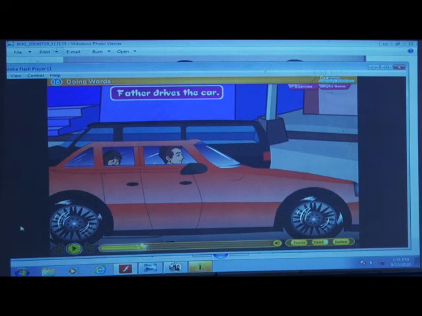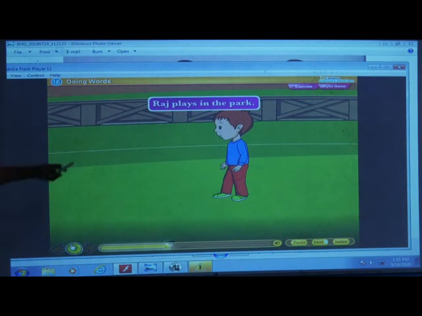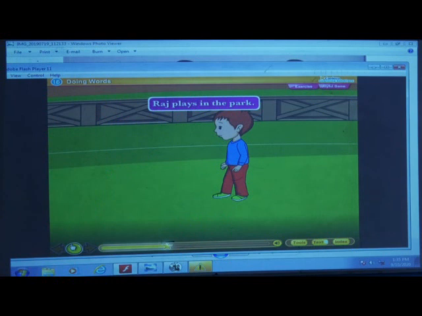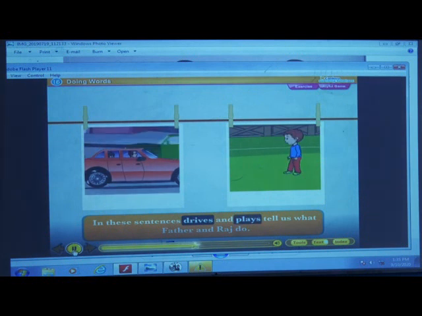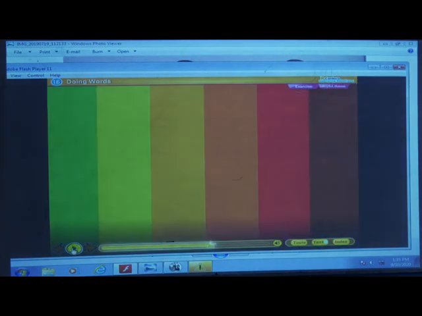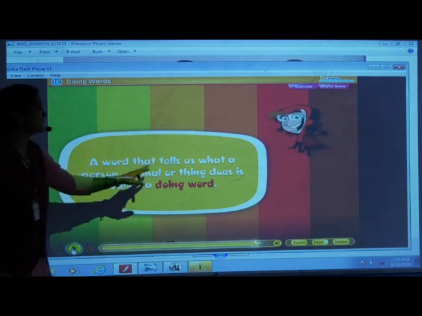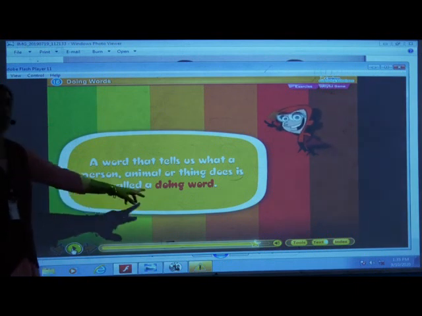Father drives the car. What action is done by father? Raj plays in the park. See, the boy is playing, Raj is playing in the park. In these sentences, drives and plays tell us what Father and Raj do. A word that tells us what a person, animal, or thing does is called a doing word.